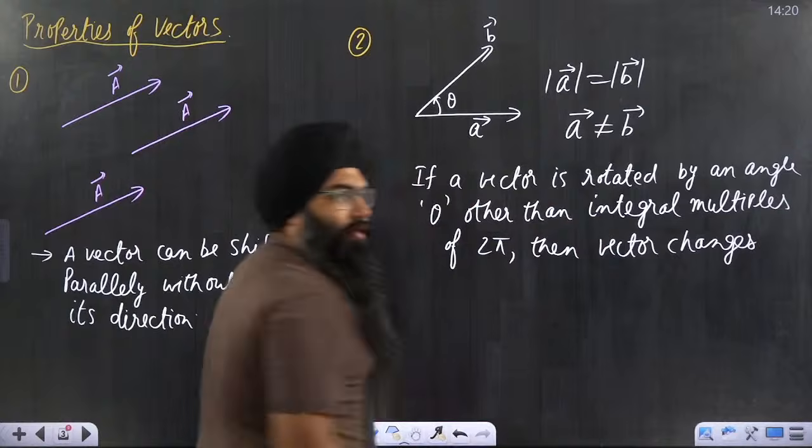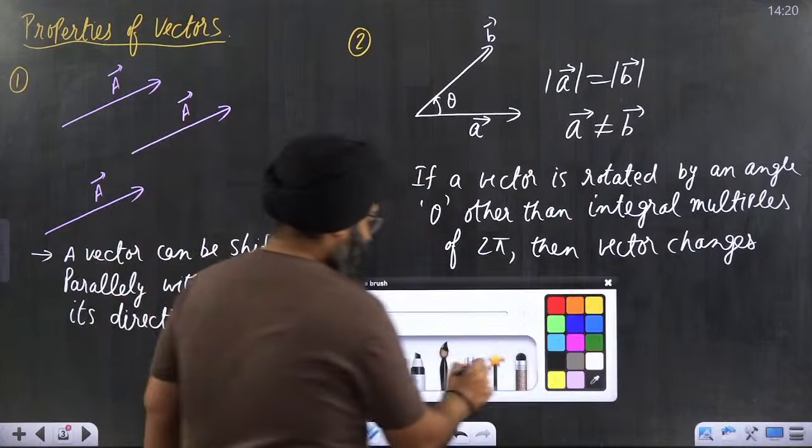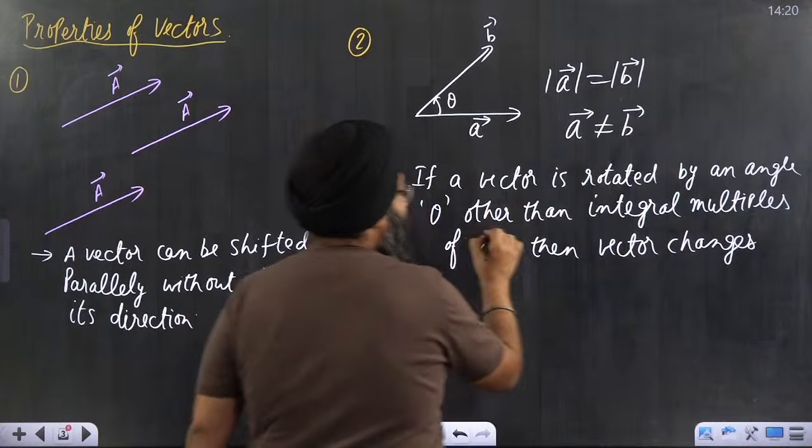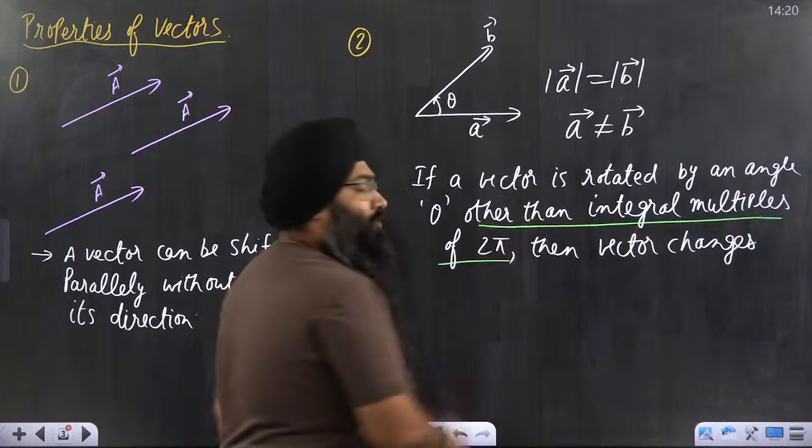I have written a very important statement here: if a vector is rotated by an angle theta other than integral multiples of 2 pi. What is the meaning of this?